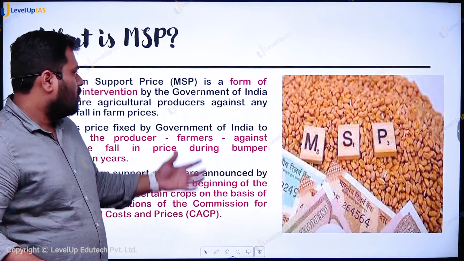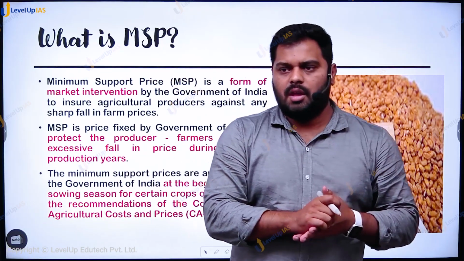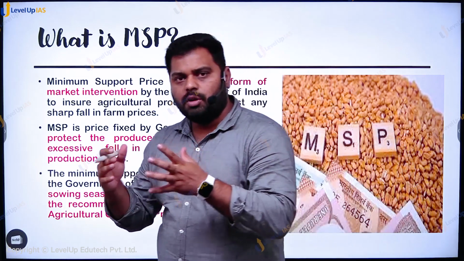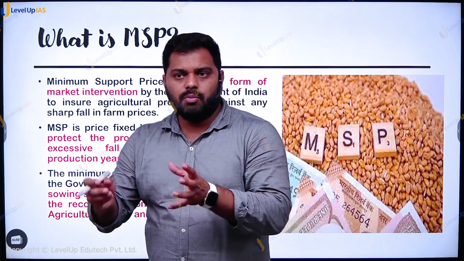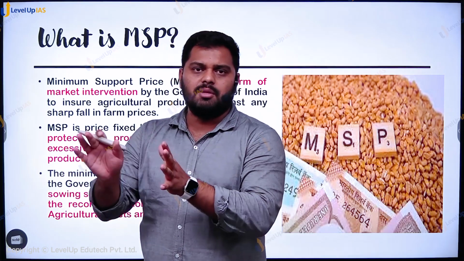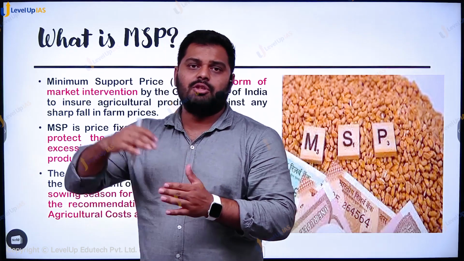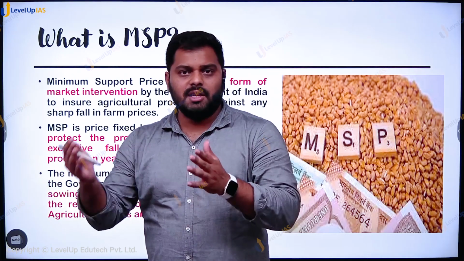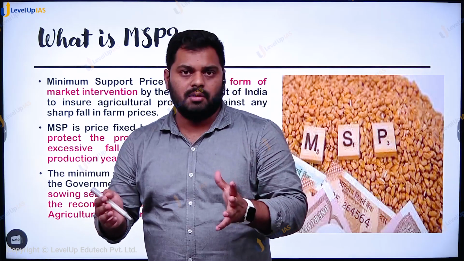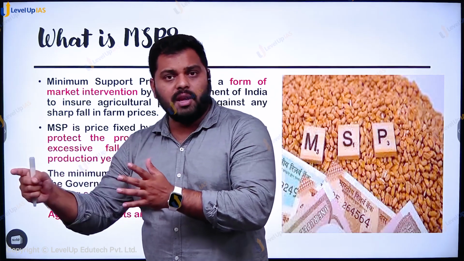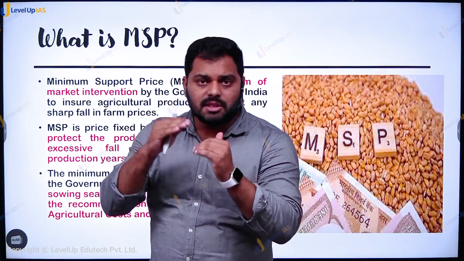Now, what is MSP and what is the real motive behind MSP? MSP, as you would be seeing here, means minimum support price. Now, if you are supporting someone, this means you are giving someone a guarantee. So it is actually not a guarantee in the seasons of distress, but a guarantee which is given to farmers when they have a bumper crop. It is not to protect them from crop failure. Mainly it is to protect them from a price fall.